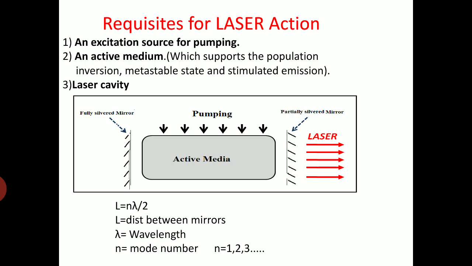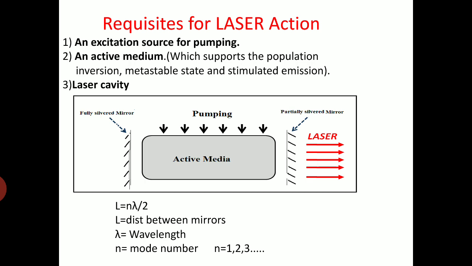It is a material which may be solid, liquid or gaseous, which supports population inversion, and in turn has a metastable state, which leads to stimulated emission. So we have to choose a material in such a way that it can support all three things, so that we can have stimulated emission.